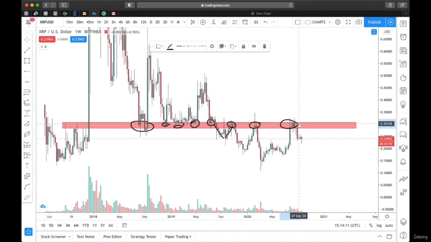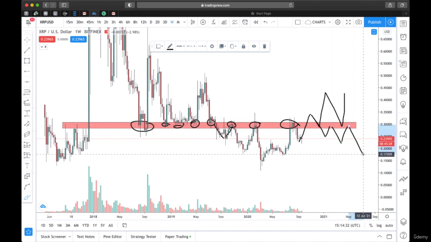There's no more support. It can start serving as support as soon as price breaks above again. Then it will start serving as support. It might be difficult to break below again. Anytime the price touches it, it goes up. But when price is below it, it serves as resistance. So it resists the price every time the price touches it.